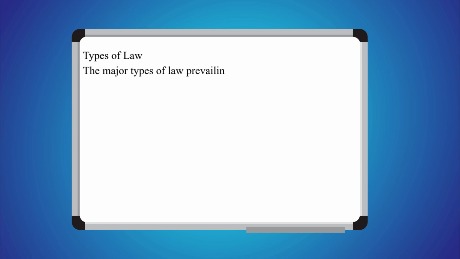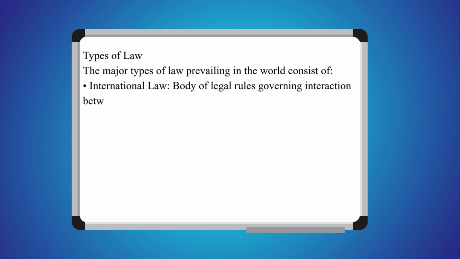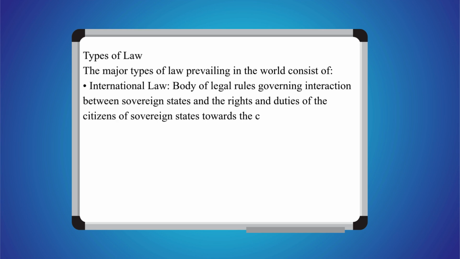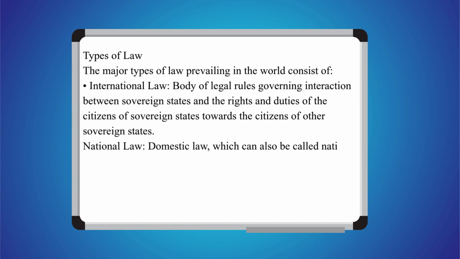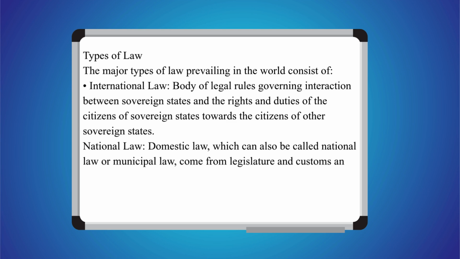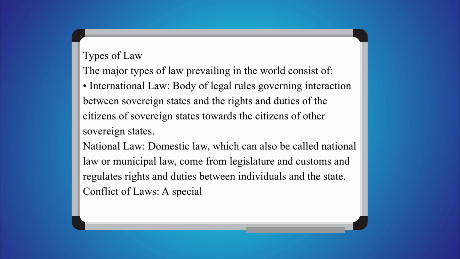Types of law. The major types of law prevailing in the world consist of international law, a body of legal rules governing interaction between sovereign states and the rights and duties of the citizens of sovereign states towards the citizens of other sovereign states. National law, or domestic law, which can also be called municipal law, comes from legislature and customs and regulates rights and duties between individuals and the state.